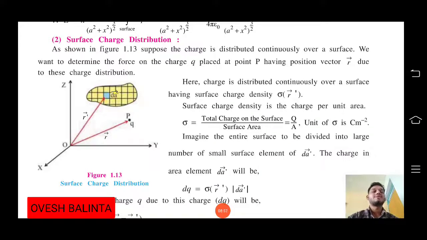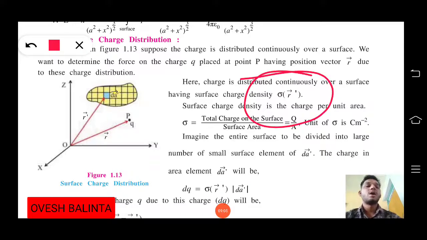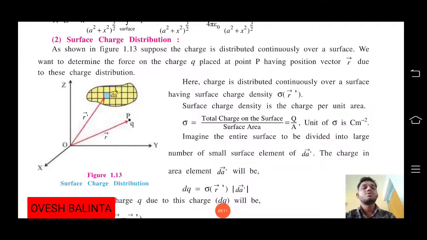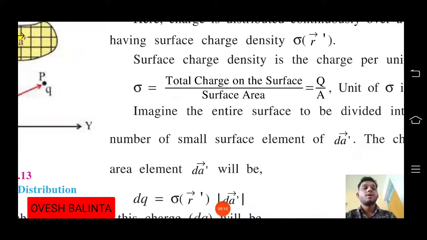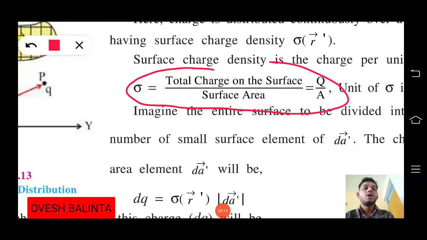Charge is distributed continuously over the surface, so we have surface charge density. Surface charge density is denoted by sigma of r dash. Sigma of r dash equals the total charge on the surface divided by the surface area.